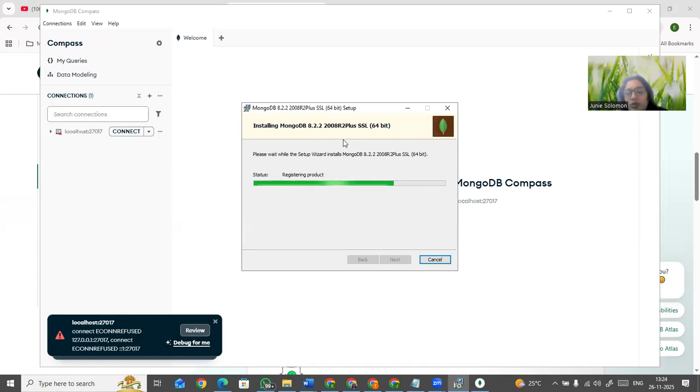Don't worry. You guys can use whichever you like. So Compass is installed here. Queries, data modeling is done. This is good.